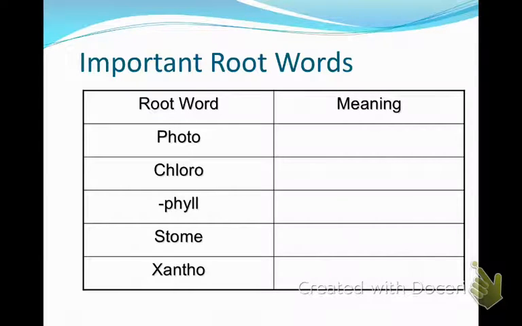We also have xanthophylls. Okay? Phyll means leaf. Stome. Where do you think you find that prefix? Okay, how about in a leaf? Something relating to our unit. Stomata. Okay? So it's the mouth. Why would they call that the mouth of the leaf? Okay, it can open and close, and it takes in the carbon dioxide, okay? And then there are xanthophylls.